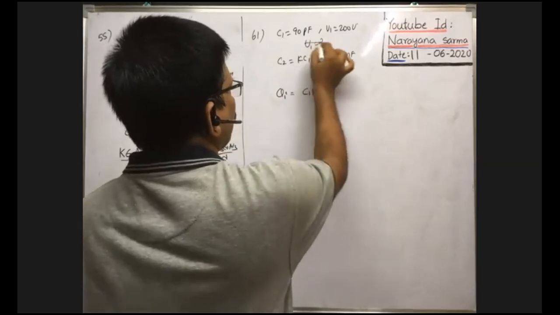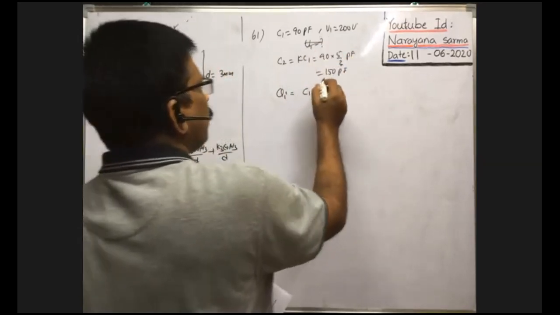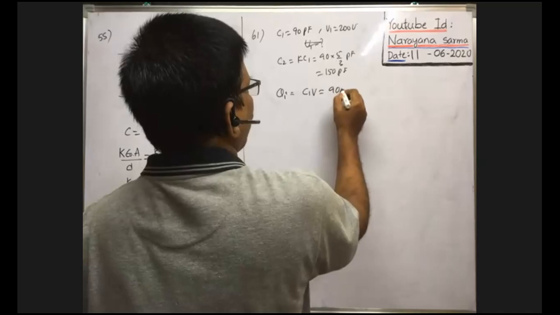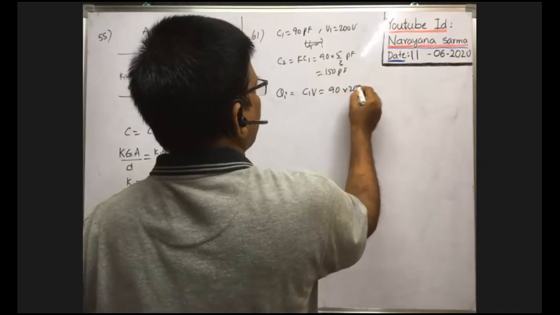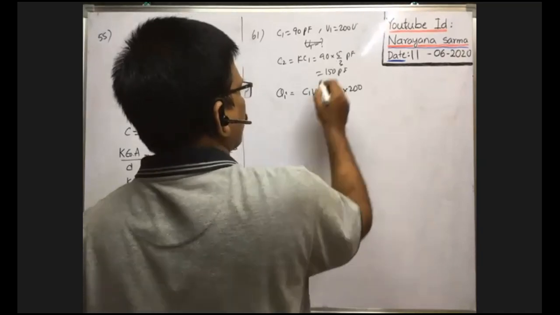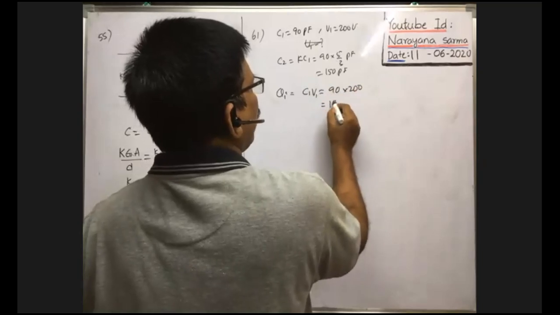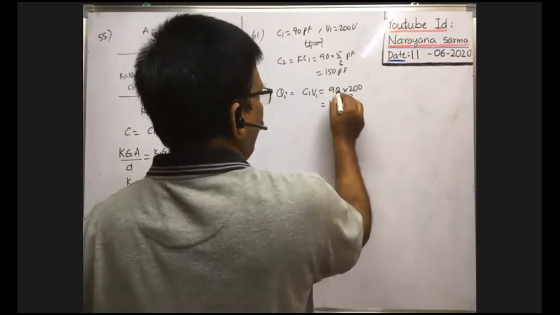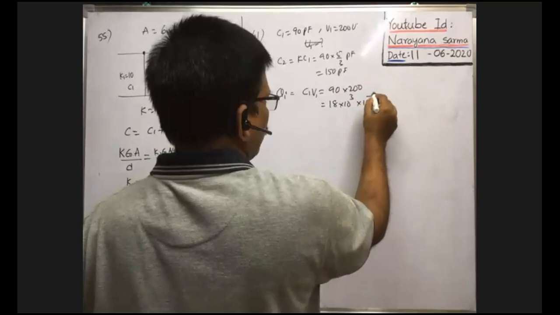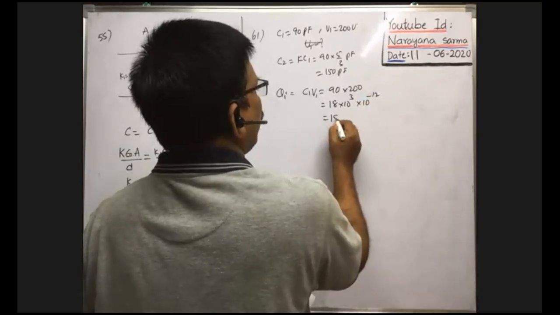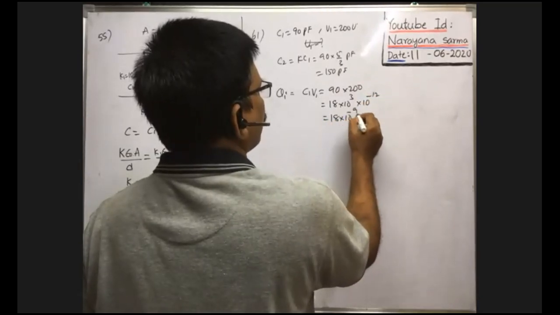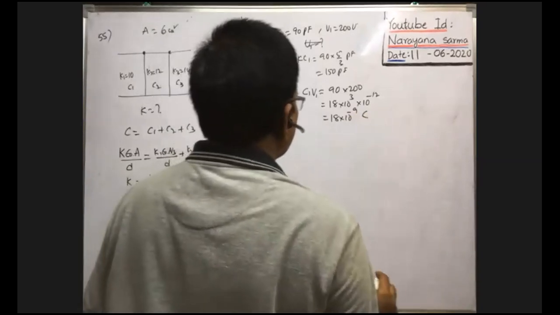We need not find U. C1 is 90 picofarad into 200, the potential difference. So that is equal to 18 into 10 to the power of 3, and as it is in picofarad, you write minus 12. That is equal to 18 into 10 to the power of minus 9 coulombs. This is the initial charge.